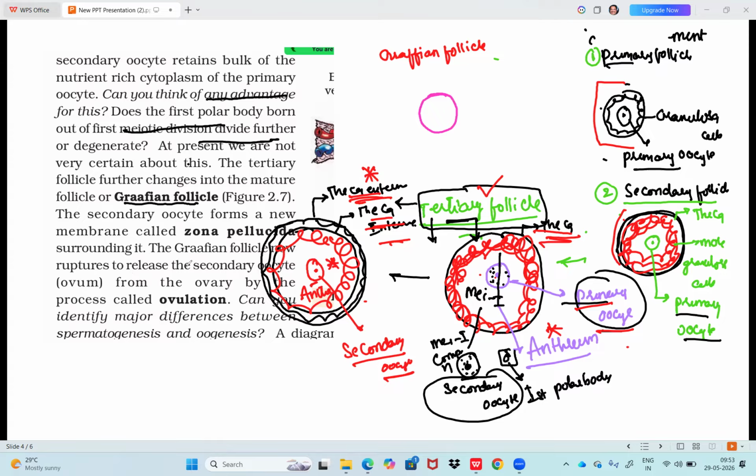Graafian follicle now ruptures. Okay, so some points are missed here in the text, but let me draw the remaining for you. As usual, I have to draw theca externa as the outer layer and theca interna as the inner layer, and then the granulosa cells.